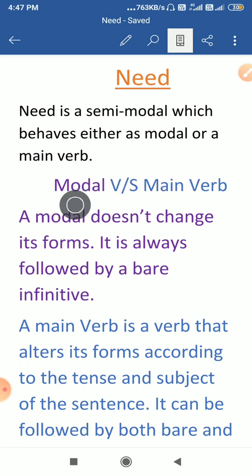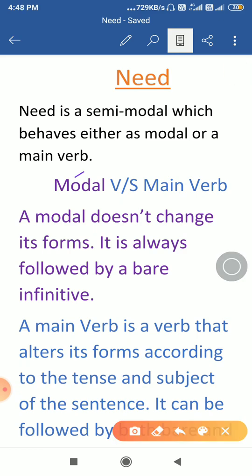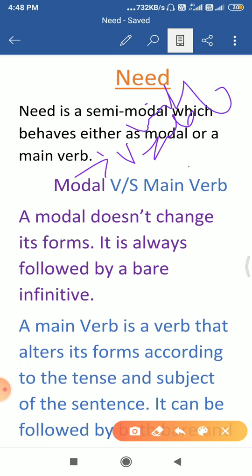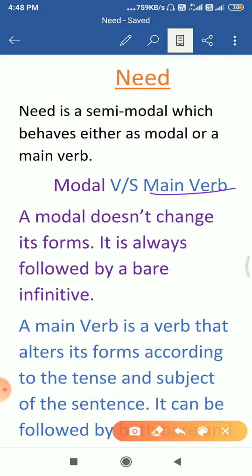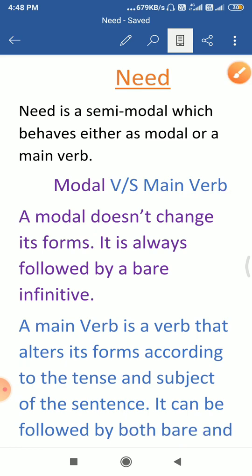A modal does not change its form according to the tense and subject of the sentence, and it is not followed by a verb with to. It is always followed by a verb without to. Look here, a modal will be followed by a verb without to. But a main verb is followed by a verb which is used with to, and that is the full infinitive.